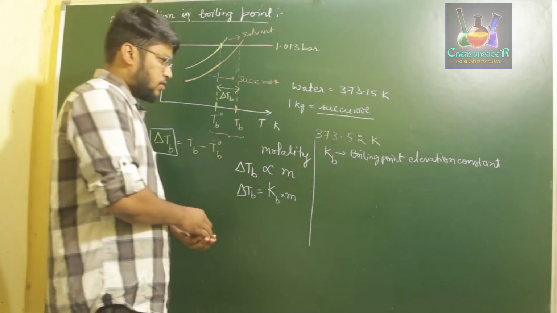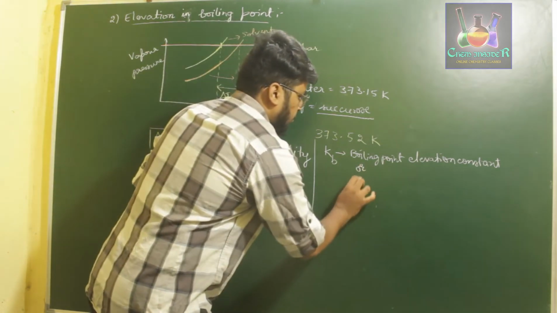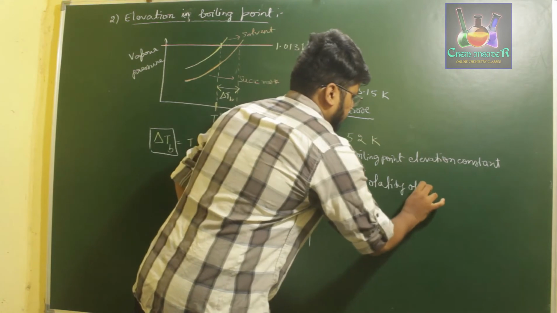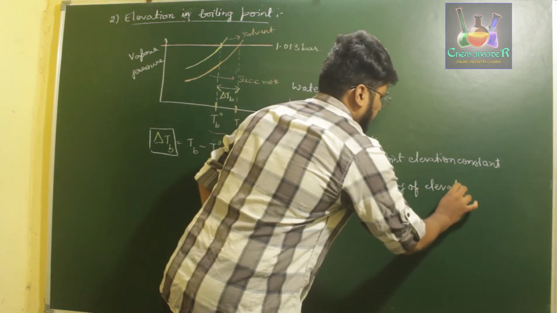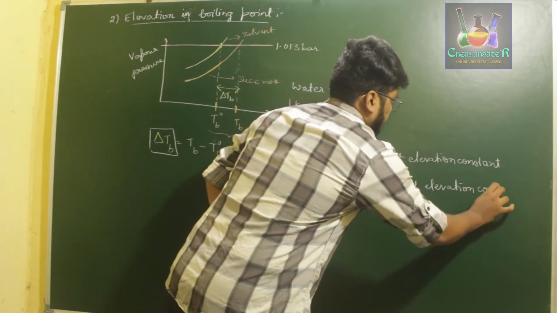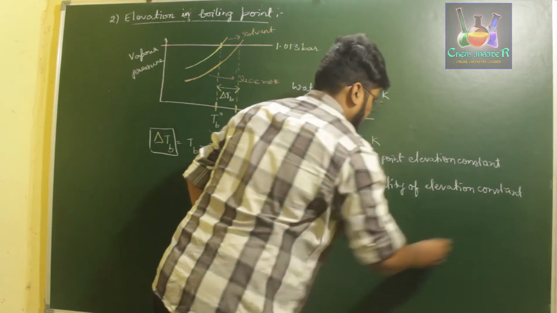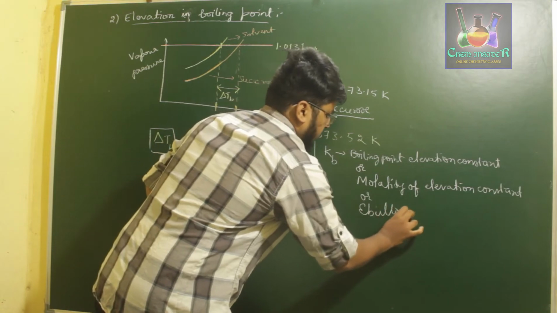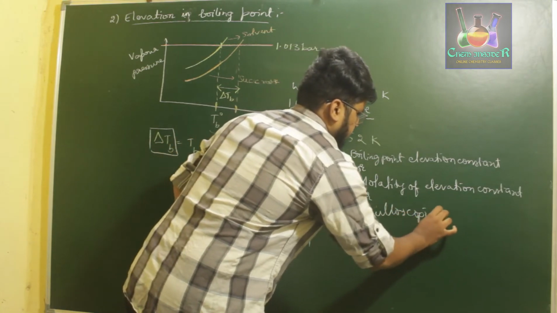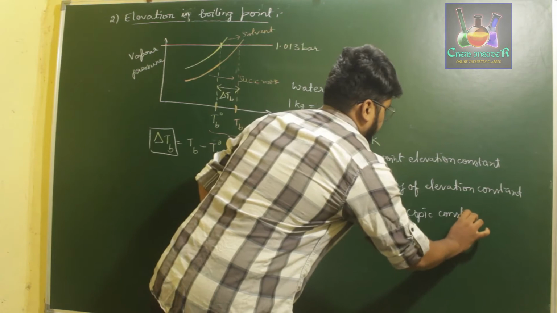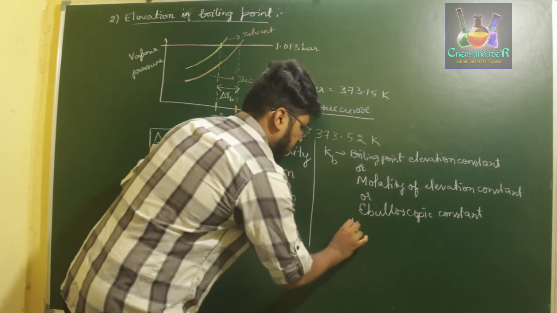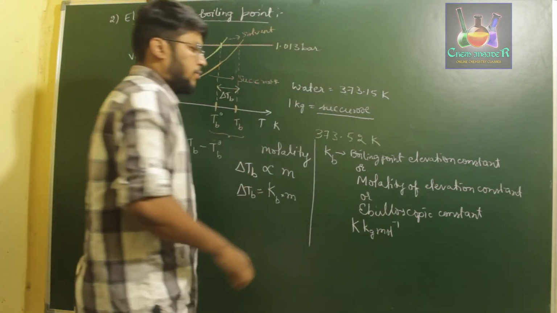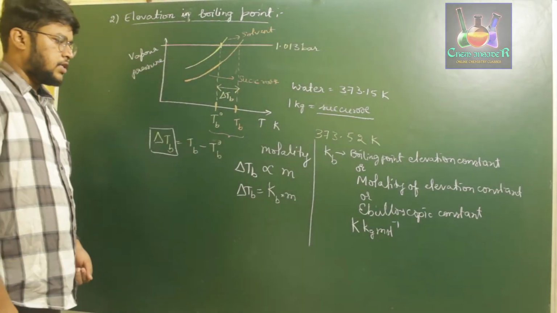It is also said to be the molality elevation constant, or the ebullioscopic constant, and its unit is Kelvin kg per mole. The unit of the ebullioscopic constant is Kelvin kg per mole.